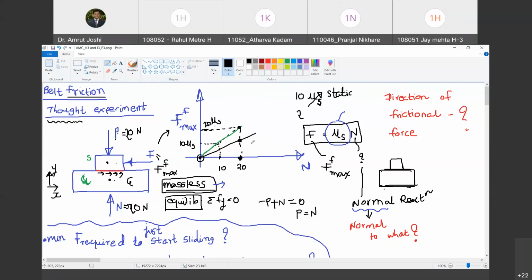Yes. So as the contact between two surfaces becomes more and more smooth, this line leans more and more towards the N axis. Do you agree with me? Yes. The fall of the line towards the N axis indicates that the surfaces which are in contact are becoming more and more smooth. Are you with me?